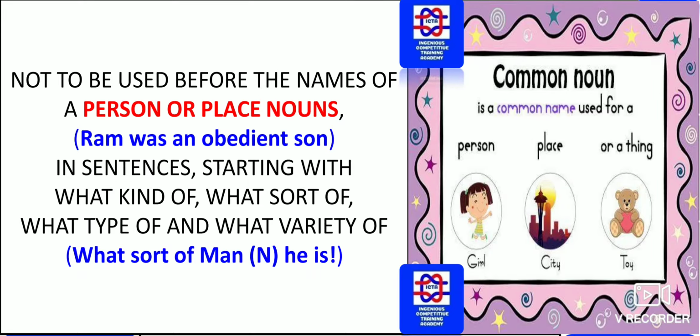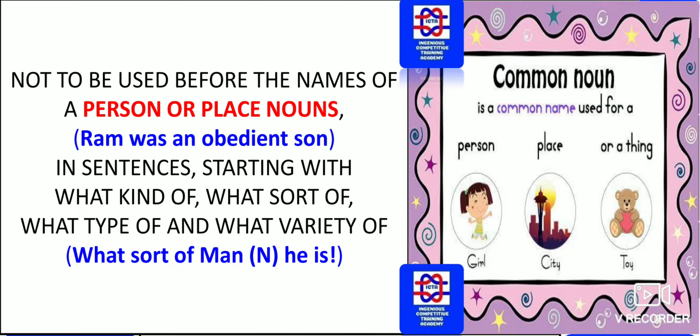Articles are not to be used before the names of a person or place, nouns. For example, Ram was an obedient son. Here Ram is a proper noun, and prior to the proper noun there is no article present. Also in sentences starting with what kind of, what sort of, what type of and what variety of. In these situations also, what sort of a man, no, you cannot use that. What sort of a man, what kind of a man, no. What kind of man he is. So you can't use a in that case. Article omission is mandatory, you have to focus on how exactly it has to be used.